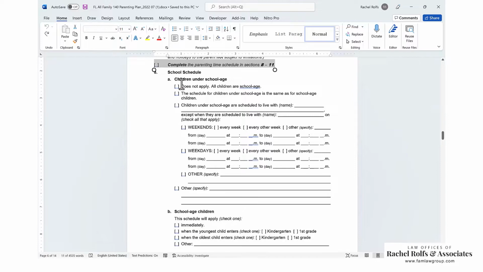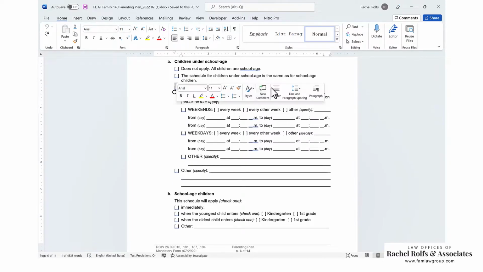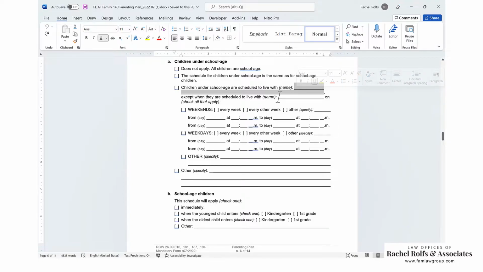Section 8 is the children under school age. If all the children are already in school, you click does not apply and you skip down to section B. If there are children under school age, but that schedule is going to be the same as the children in school, you can check this box and skip down to section B. If all the children are under school age, then you are going to check this box. Children under school age are scheduled to live with, you're going to put the name of the person that they are with most of the time. Or if it's a 50-50, you'll just put one of the parents and say, except when they're scheduled to live with, and that's going to be the other parent. And then you're going to check all that apply.